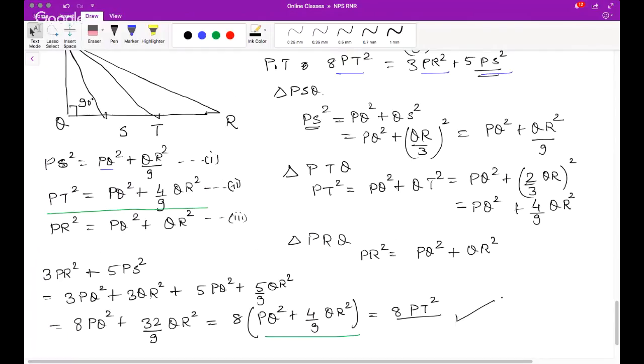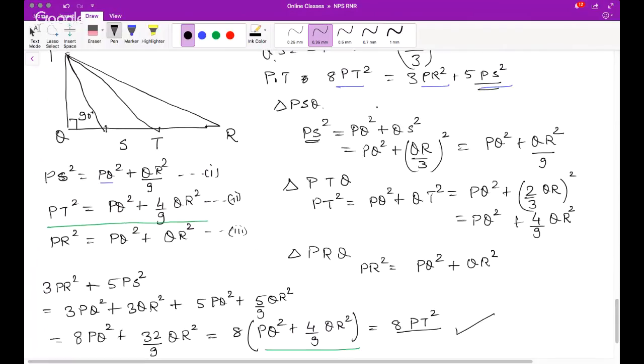So what is the learning in this question? The moment you get such a question, you try to express all the terms in terms of known variables, or in the same set of variables. So hence, what did I do? I expressed all the 3 terms PT, PR, and PS. And why did I even think like that?